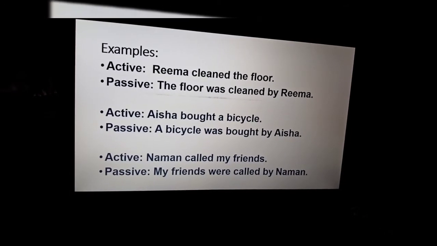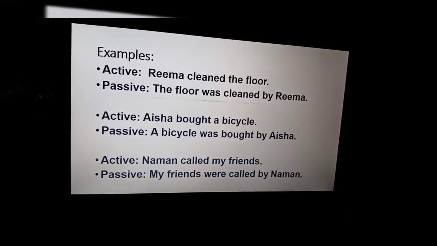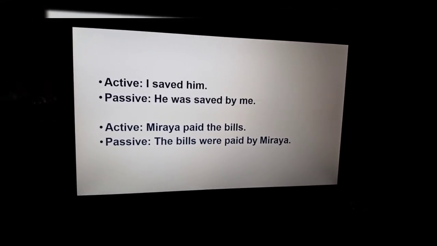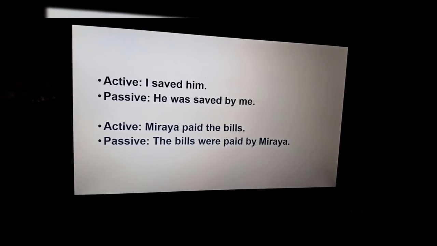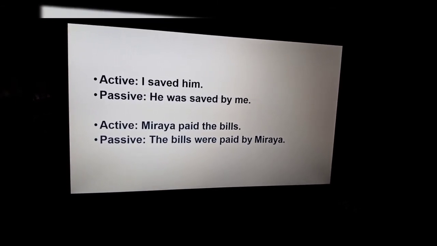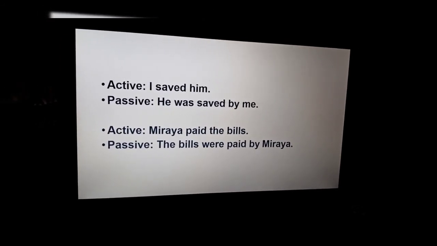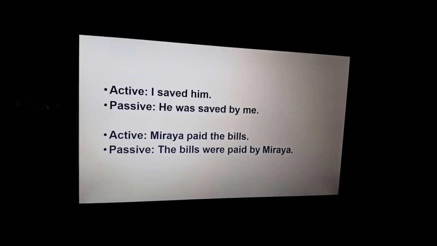Active is: Naman called my friends. Passive is: my friends were called by Naman. Active is: I saved him. Passive is: he was saved by me. Active is: Miraya paid the bills. Passive is: the bills were paid by Miraya.